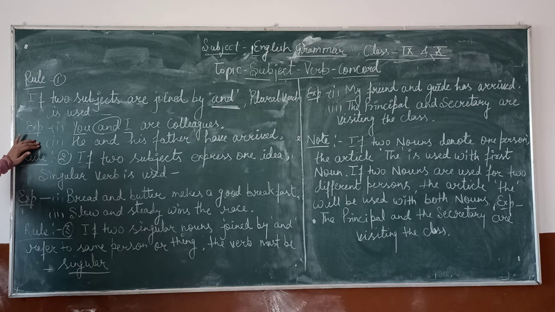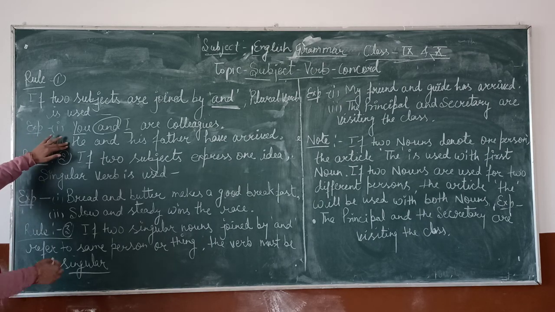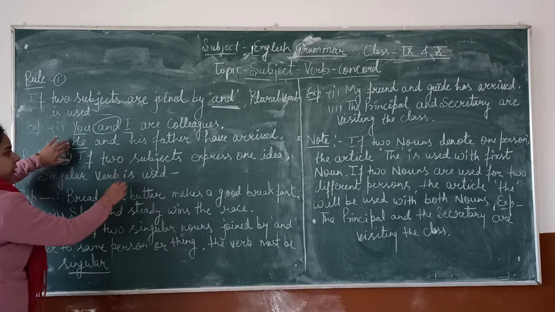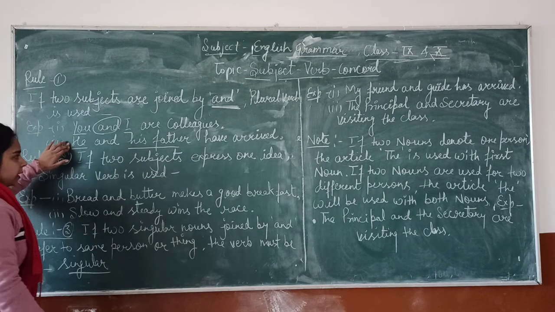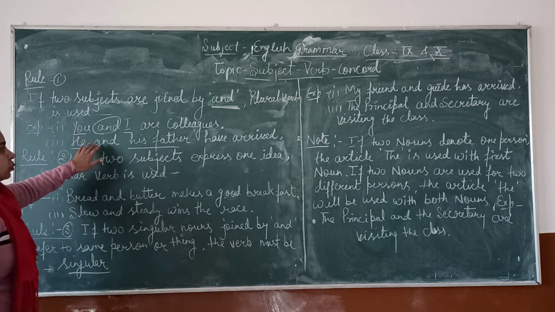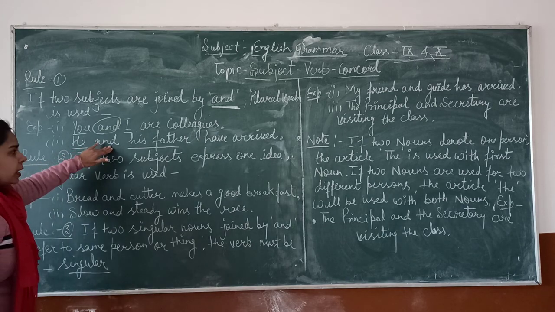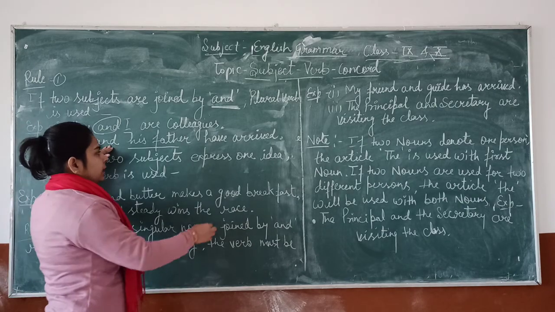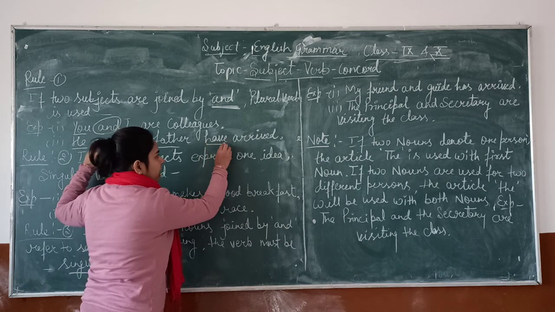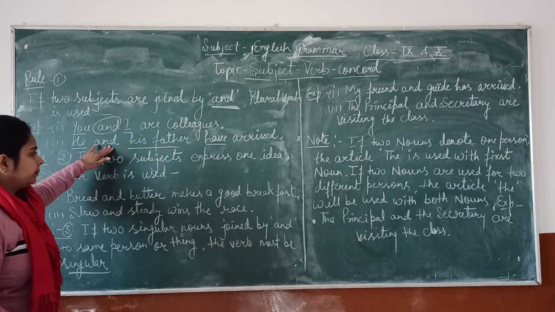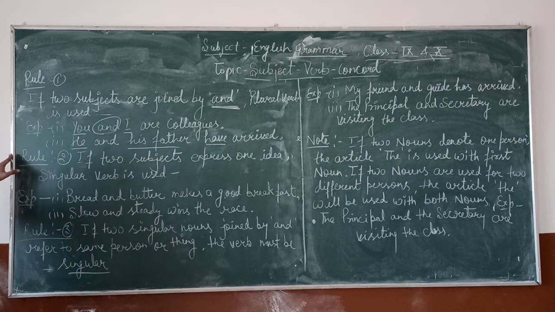Next example is, he and his father have arrived. He is the first subject, his father the second subject, and these two subjects are joined by and, that's why we have to use here a plural verb, means have. So he and his father have arrived.